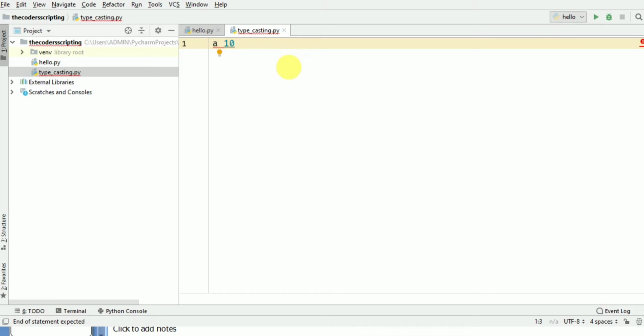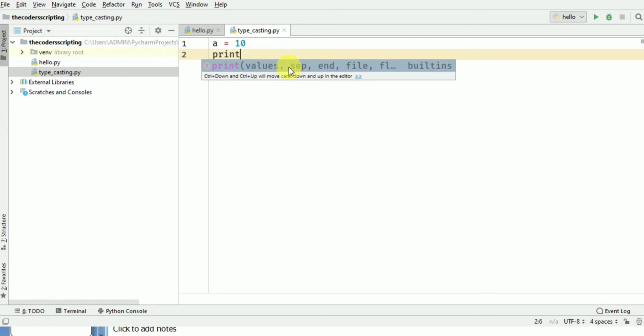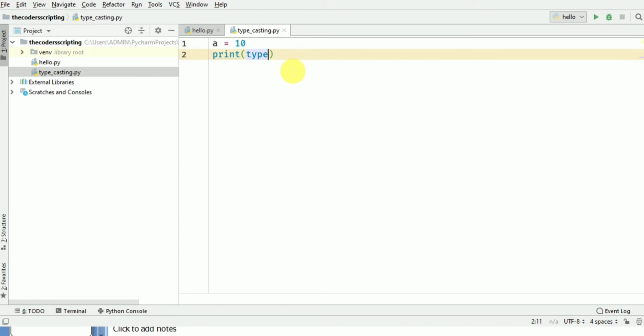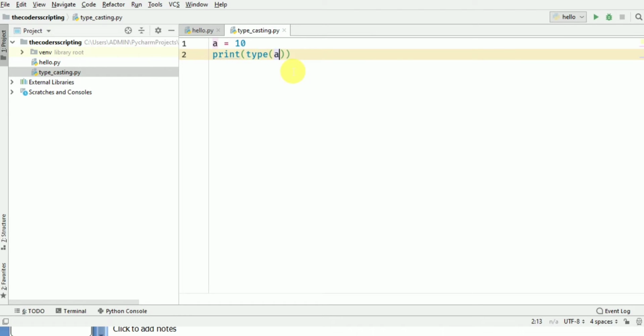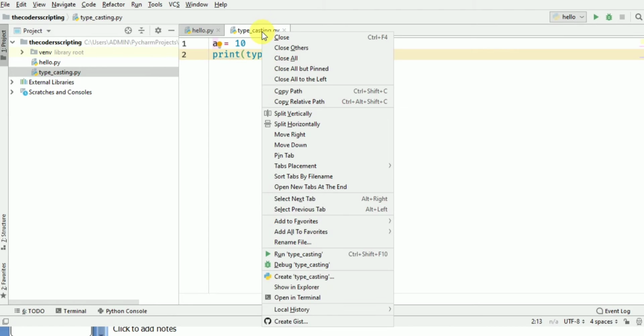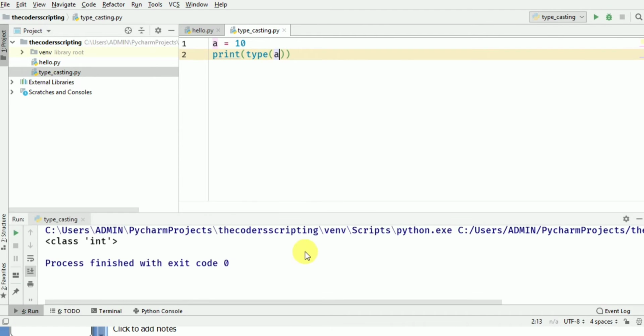So we know that the variable type here is int, but still we will see the type of a. Let's run this file. So yeah, it's an int type, class is int.